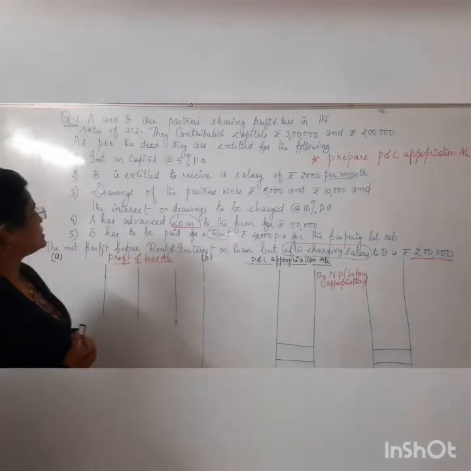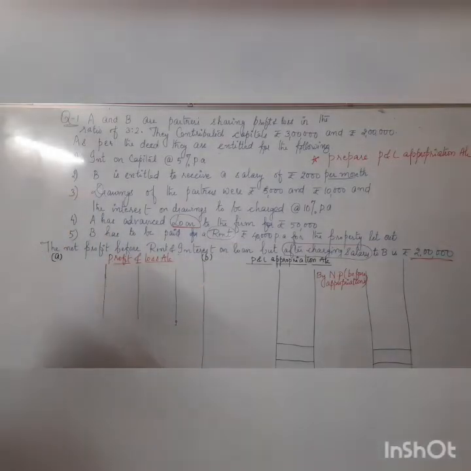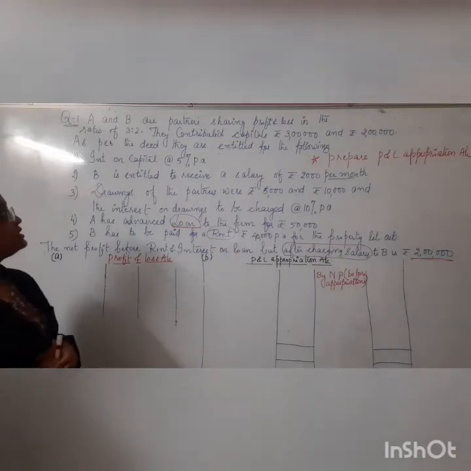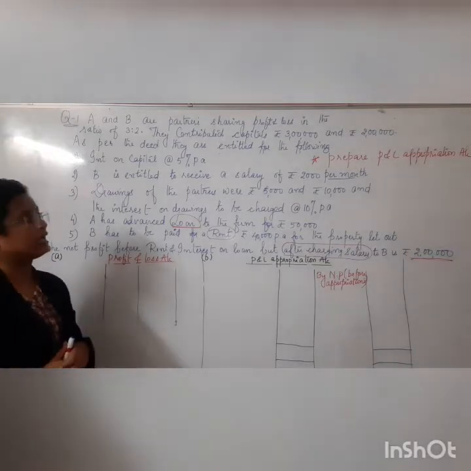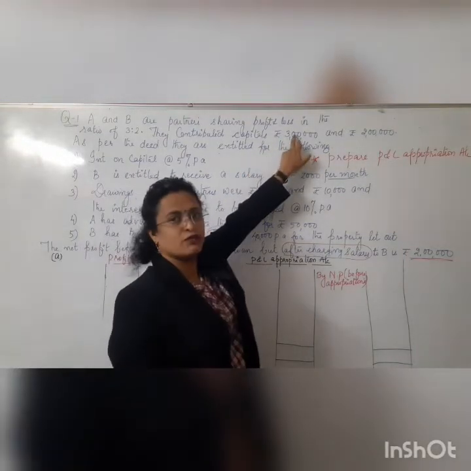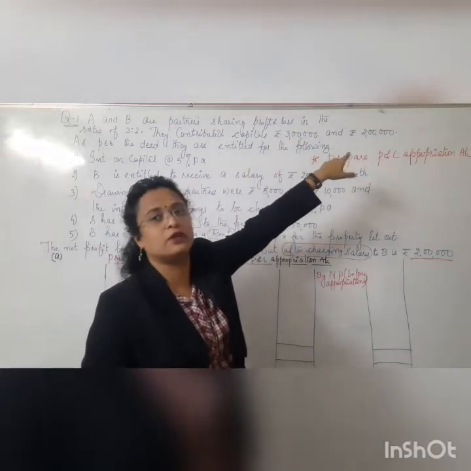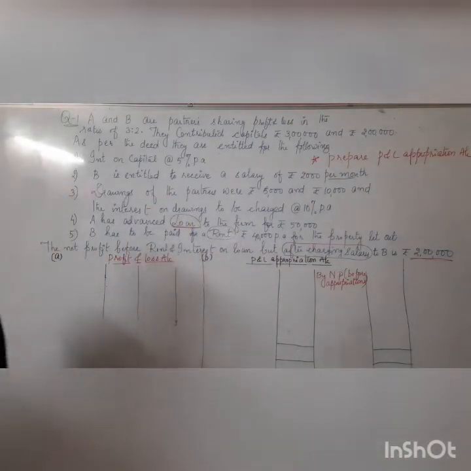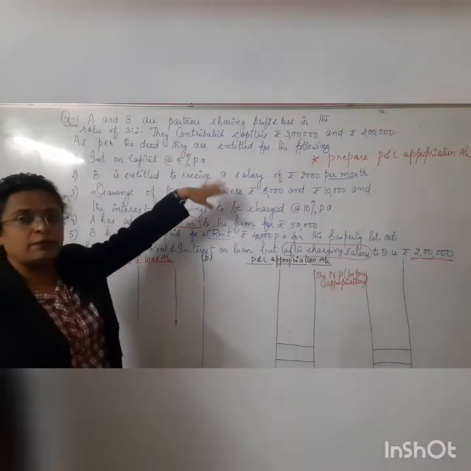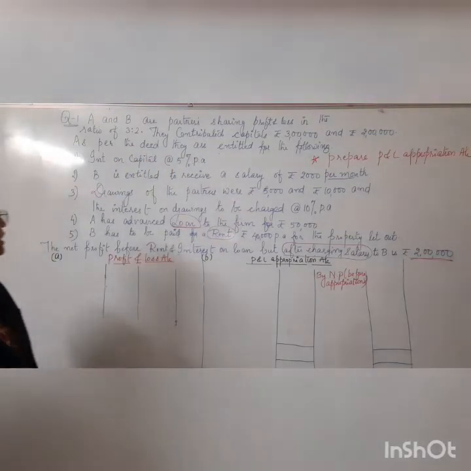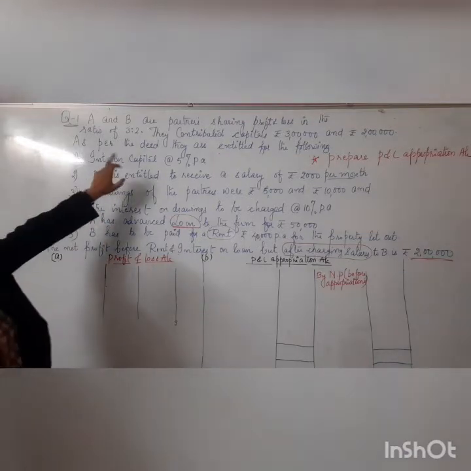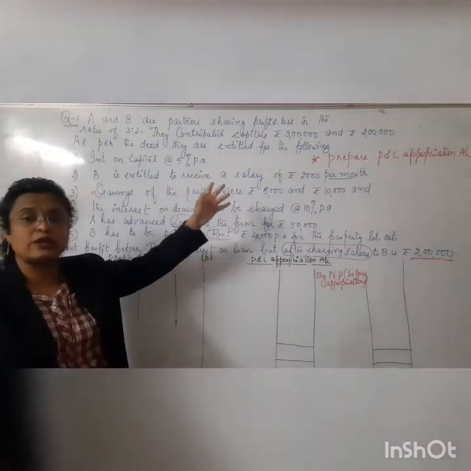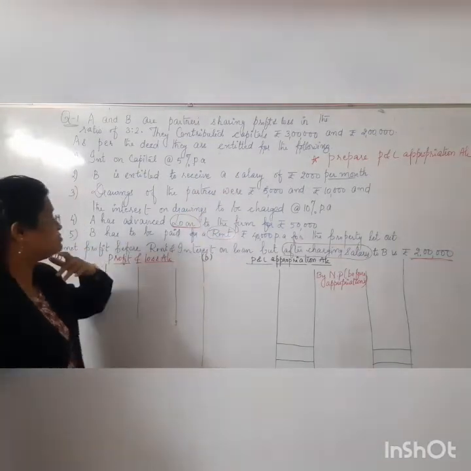Okay, children, the question says here, A and B are partners sharing profits and losses in the ratio of how much? That is 3:2. They contributed capitals of 3 lakh and 2 lakh, meaning 3 lakh for A and 2 lakh for B. As per the partnership deed, the partners are entitled to the following. The first thing is interest on capital at 5% per annum. Both partners A and B are supposed to get interest on capital at 5% per annum.